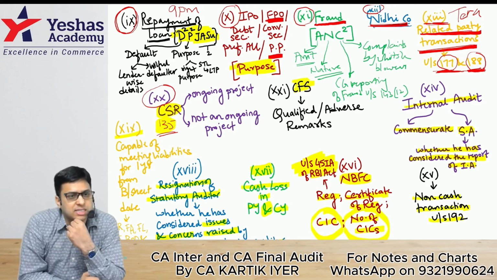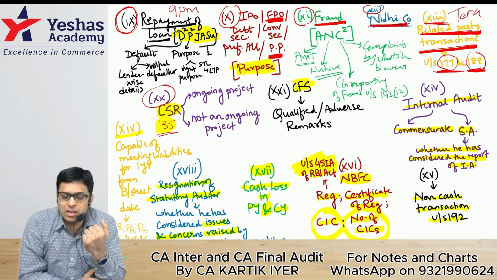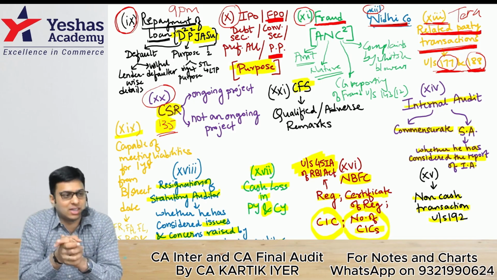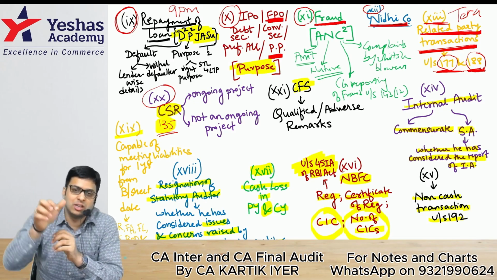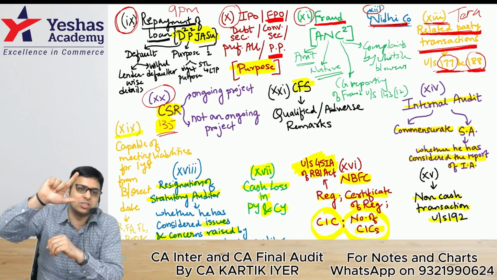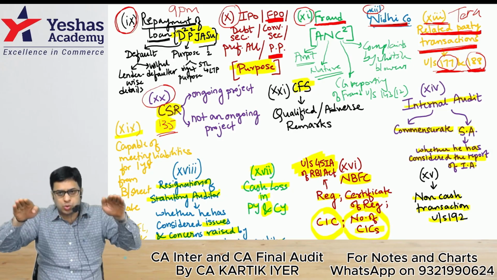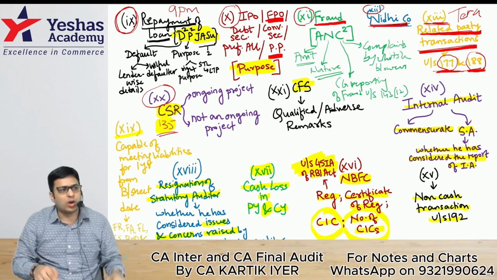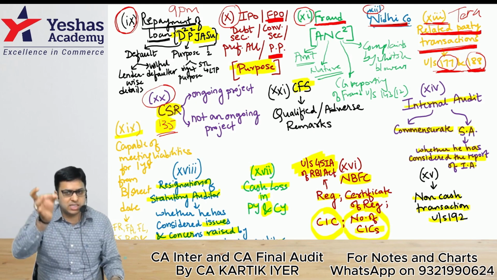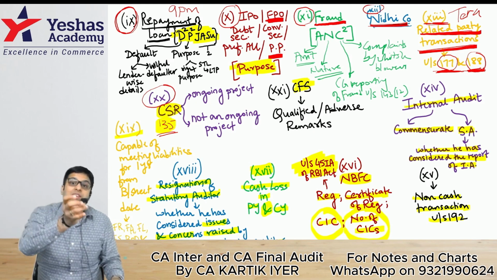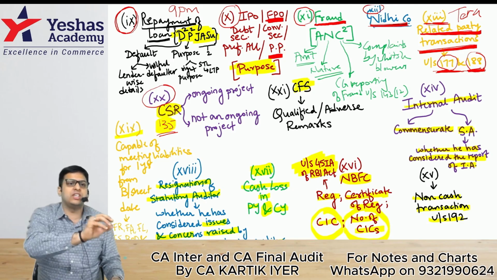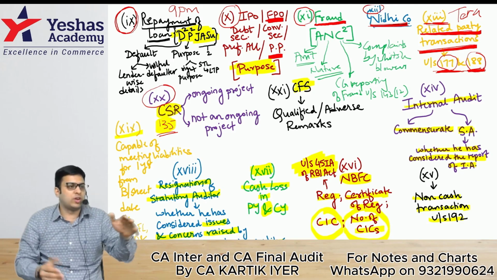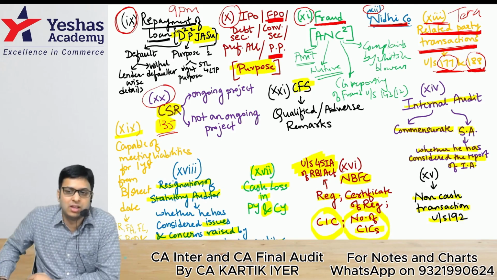This is what we had done in the class. Are we there together, yes or no? That completes your Chapter 8, Part 1 revision. Which contains how many areas? Joint audit, branch audit, CARO. Branch audit, how many areas? 2: who can be the branch auditor, and using the work of another auditor. Joint audit, 4 plus 1: advantages, disadvantages, joint and several liability, special considerations, plus 1 is the joint audit plan. CARO, 2 areas: applicability and 21 clauses. 21 clauses we have just completed. Okay, easy.